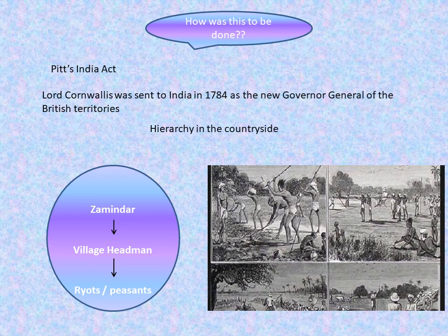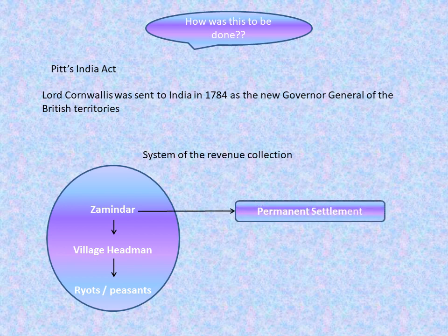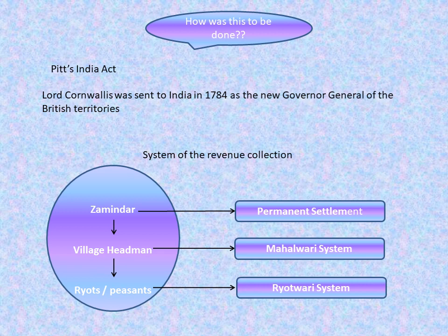So we will talk about three different systems of revenue settlement introduced by the British. The first one was the Permanent Settlement, in which Zamindars were made in charge of collecting revenue. The second one was the Mahalwari system, in which the village headman was made in charge of collecting revenue. And the third one was the Ryotwari system, in which the contract was made directly between Ryots and the British.